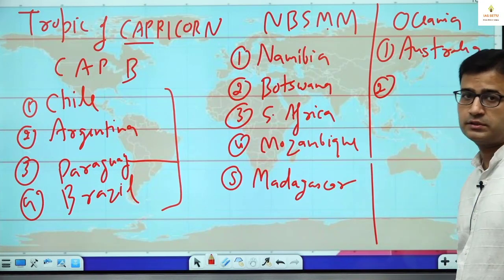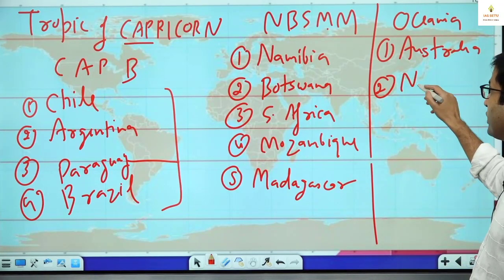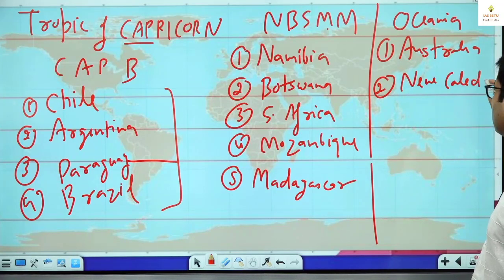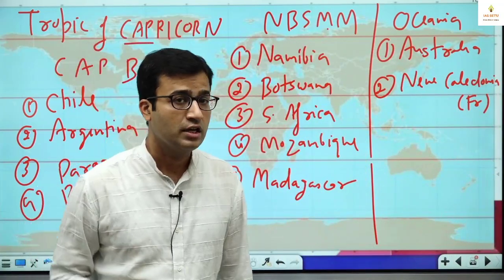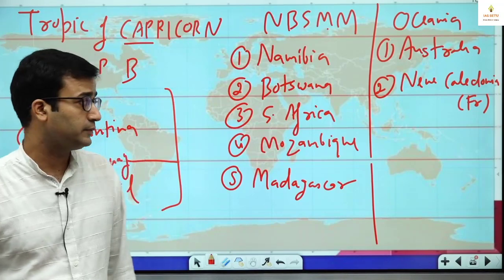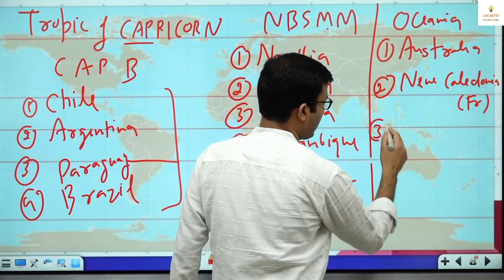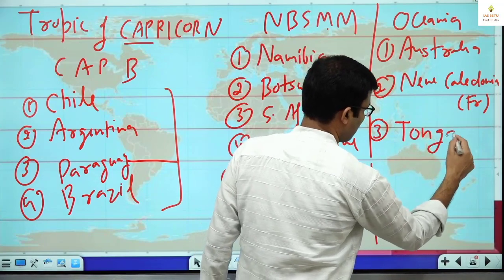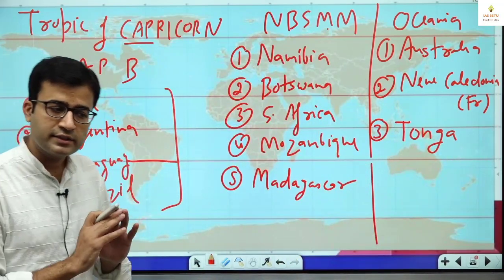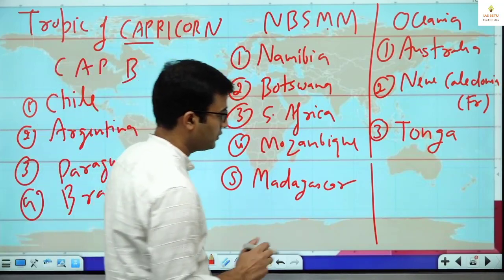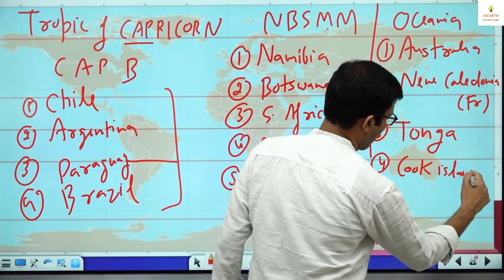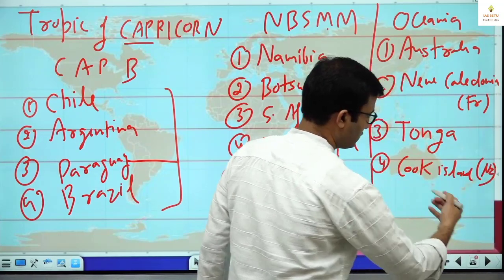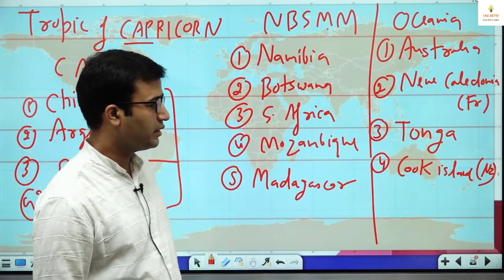After that, I give the list. New Caledonia. It is under France. फ्रांस ने कब्जा रखा है भाई साहब, कितनी बेहतरीन लोकेशन. न्यू कैलिडोनिया. New Caledonia. After that, there is Tonga Island. Tonga Island is a separate country, an island country. Next is Cook Island. Cook Island is under the control of New Zealand. ठीक है, कुक आइलैंड पे न्यूजीलैंड का कब्जा है.